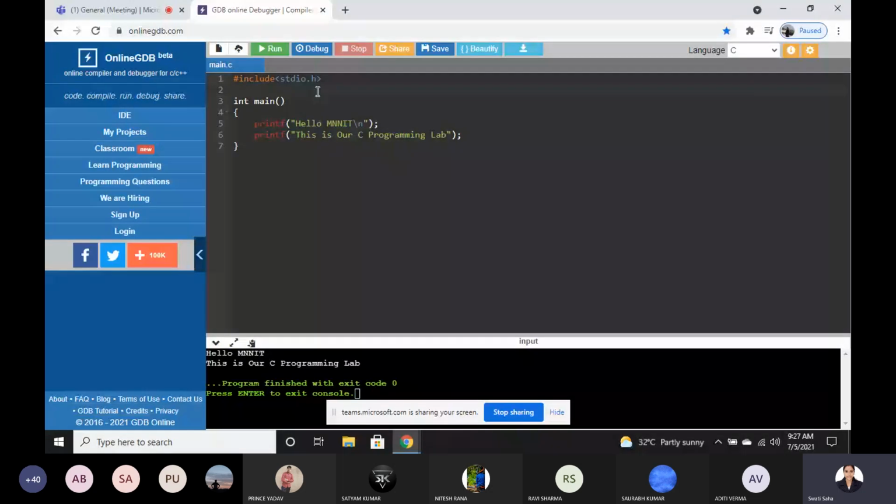But for now, if you want, for example, to just add two numbers, okay, any two numbers. So in this program, what happens? We did not take any input. What we did, we just print, means we just display output. But now what do you want? We want to calculate something. So for calculating something, what do we have to do? We have to take inputs first. Okay, then we'll calculate, then we'll just give the output.